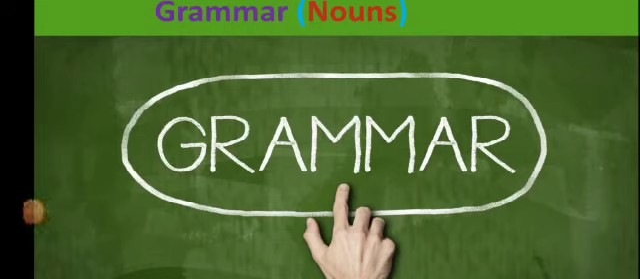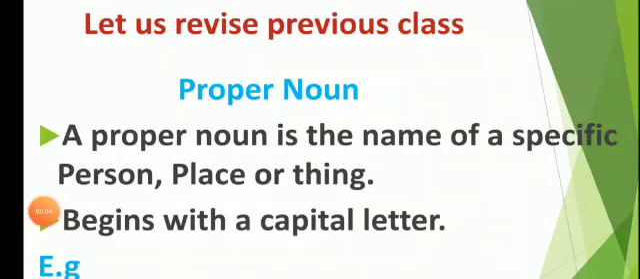In the first grammar class we learnt what is a noun. A noun is a word used to name a person, place or thing. Noun is a naming word. Before going to the topic, let us revise the previous class.